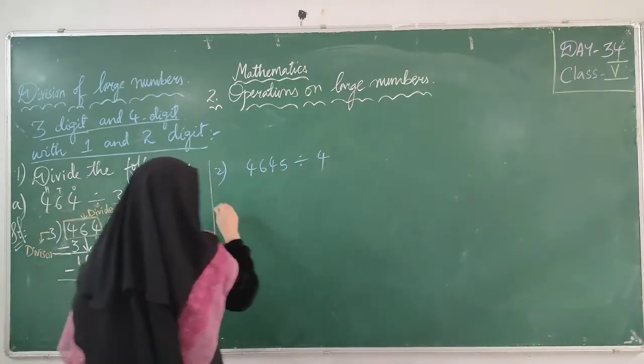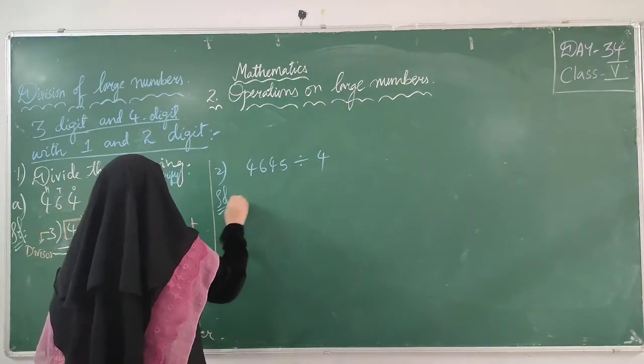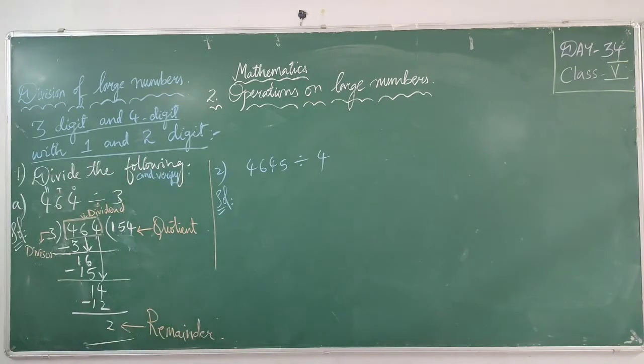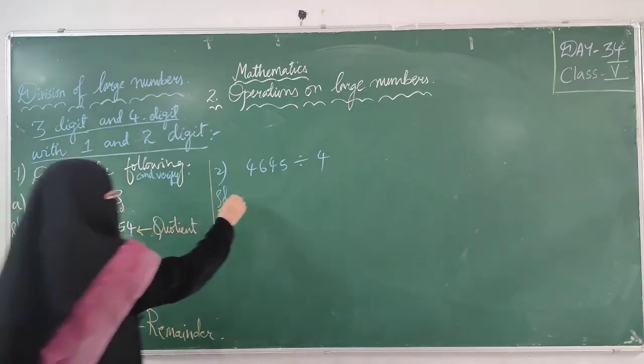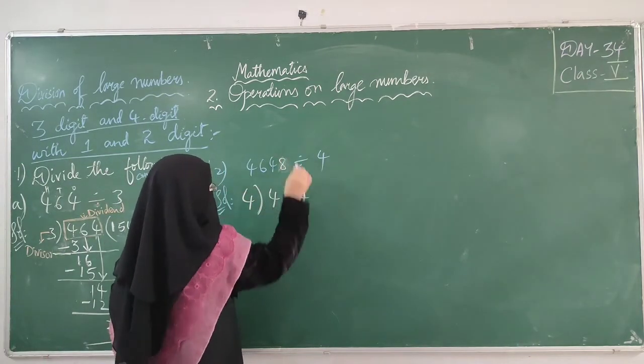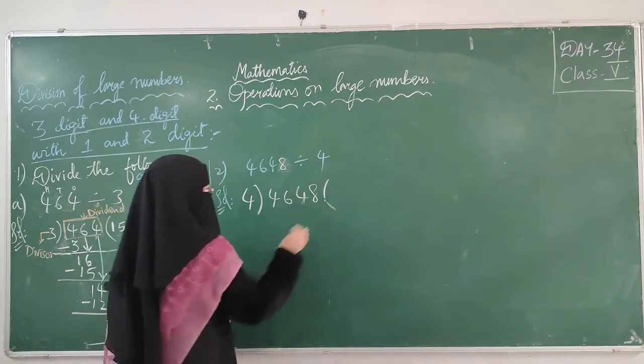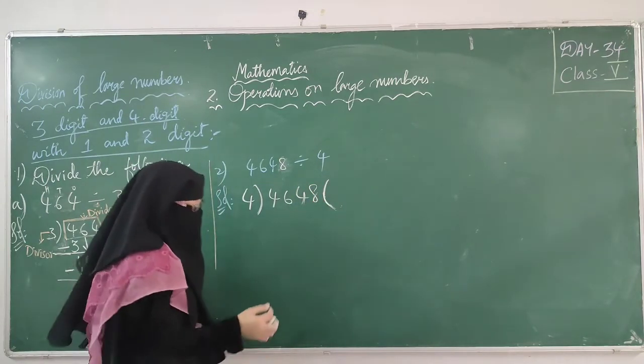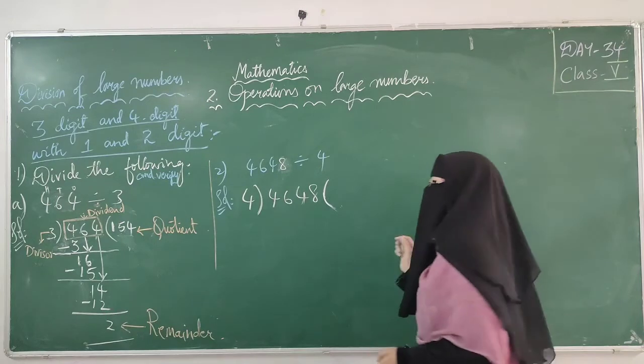Suppose we'll take 4. You know how to do division, just now I showed you, right? Start your division. 400. So I'll write here 8. You can take any number if you want. If you are practicing, you can take any number and you can do division.